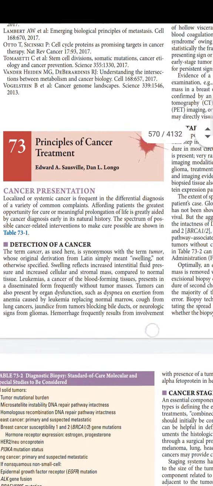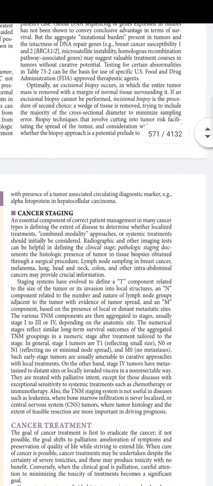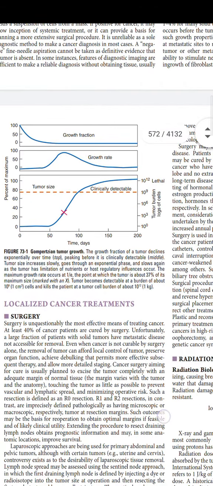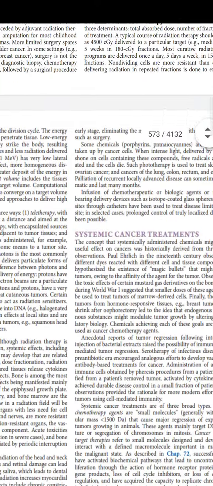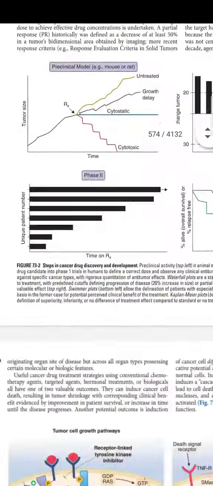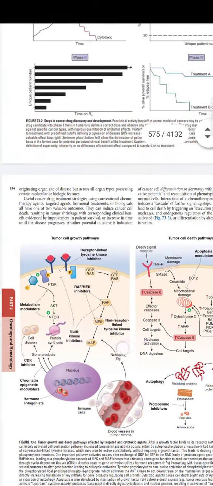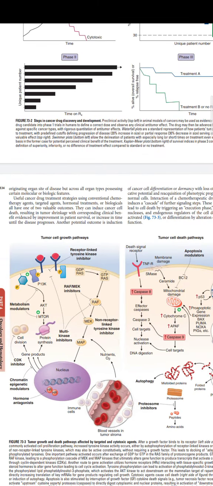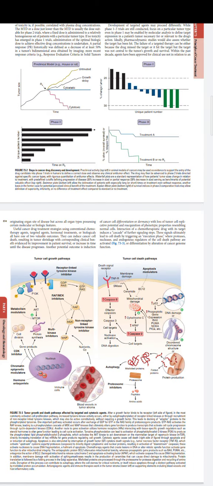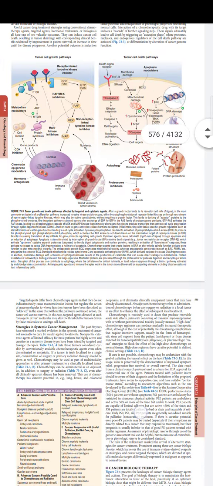In the principles of cancer treatment also, you can expect that monoclonal antibodies have taken first place. They have been given under systemic cancer therapy, right in the beginning. This is also 17.3, tumor growth and death pathways affecting the target and cytotoxic agents. It has been changed. It's a new table, a new figure. You have to go through 17.3.